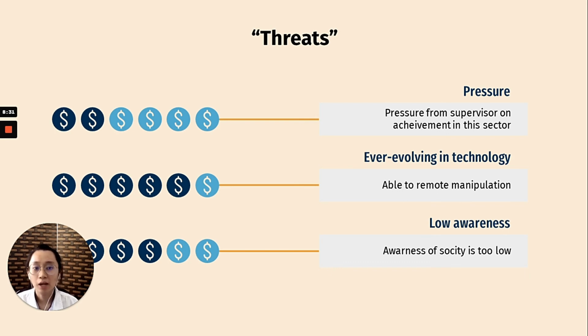And the second is the ever-evolving technology. As we know, technology keeps increasing and advancing in the world. It is good for us in many ways, but it also gives launderers the opportunity to come up with more techniques for money laundering. Because by using the network, the launderer is able to manipulate remotely from a long distance, and they can hide themselves on the network.